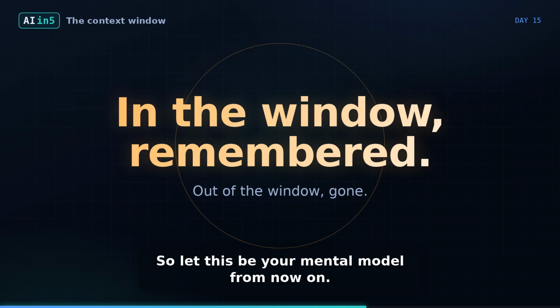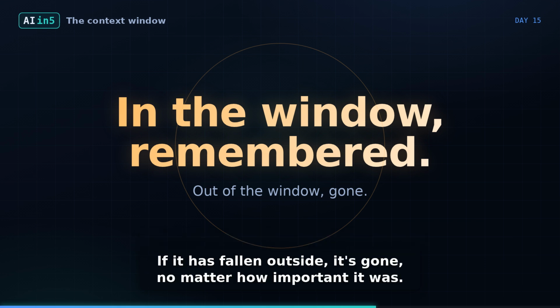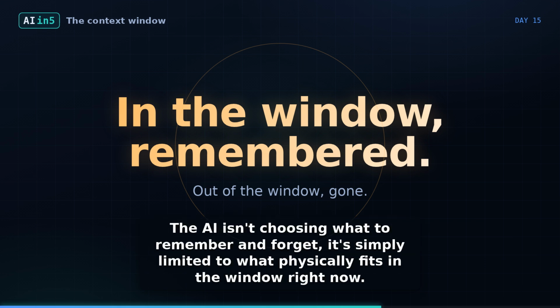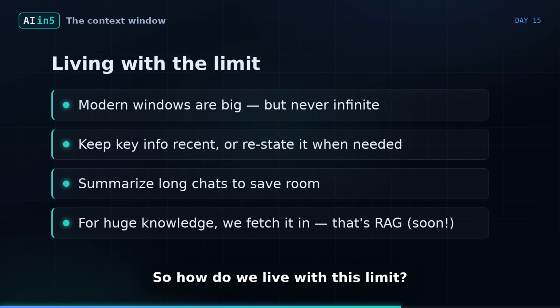So let this be your mental model from now on. If something is inside the context window, the AI can use it, it's remembered. If it has fallen outside, it's gone, no matter how important it was. The AI isn't choosing what to remember and forget, it's simply limited to what physically fits in the window right now. Once you picture that sliding window, the quirks of long AI conversations stop being mysterious and start being completely predictable. So how do we live with this limit?